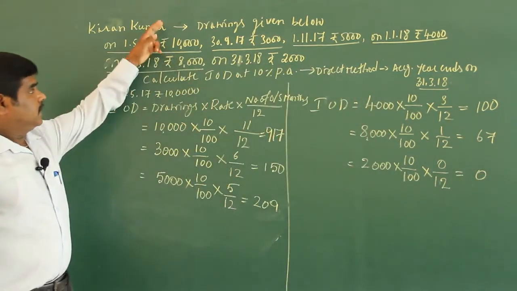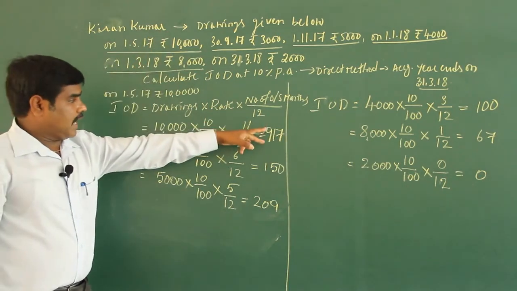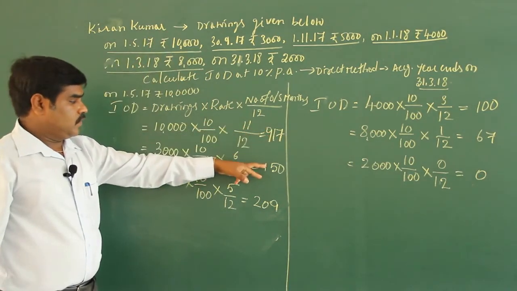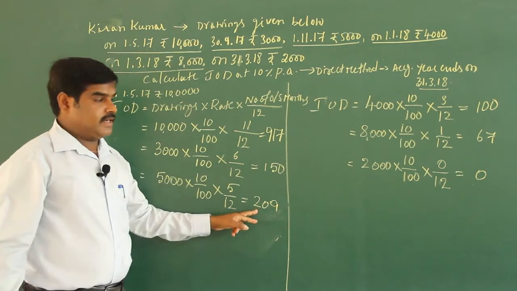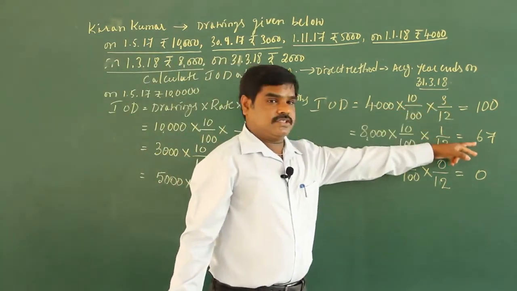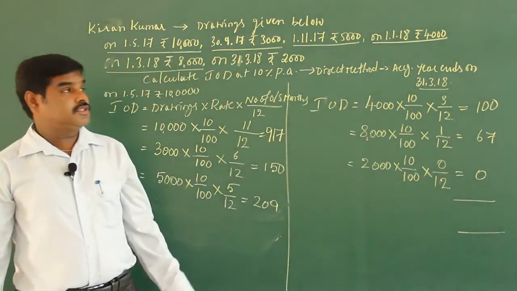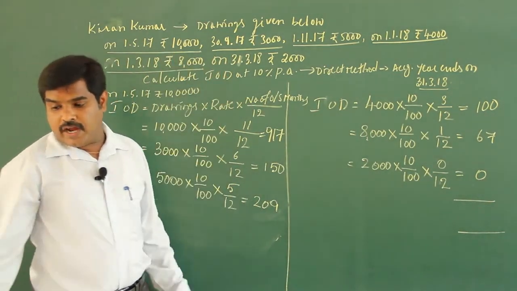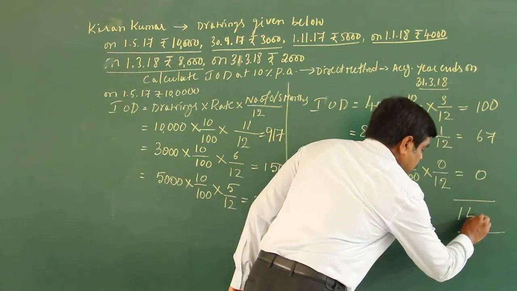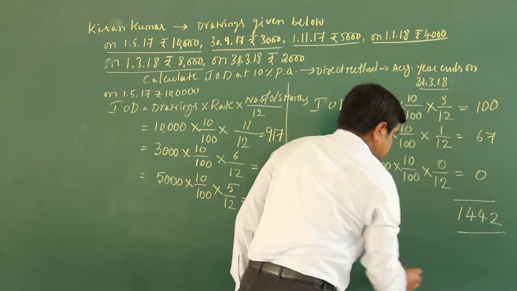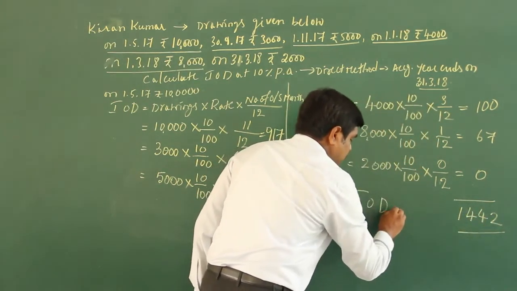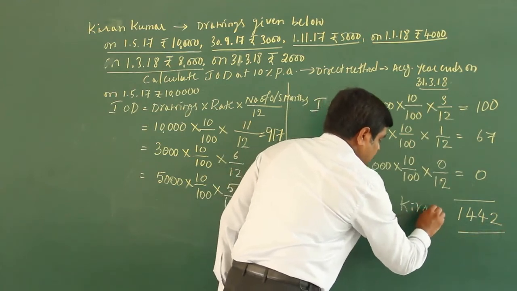So interest on drawings of Kiran Kumar: 917, 150, 209, 100, 67. If you add, you are going to get 1442. So this is the interest on drawings of Kiran Kumar.